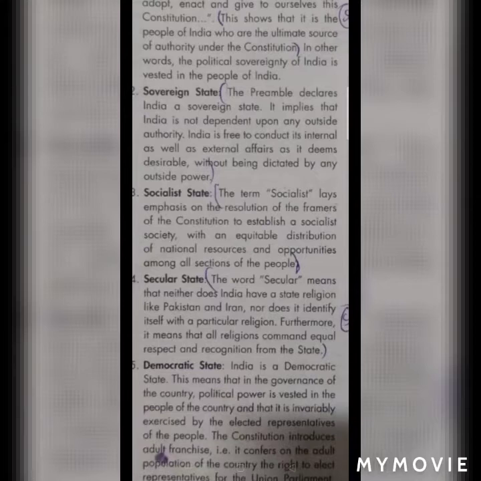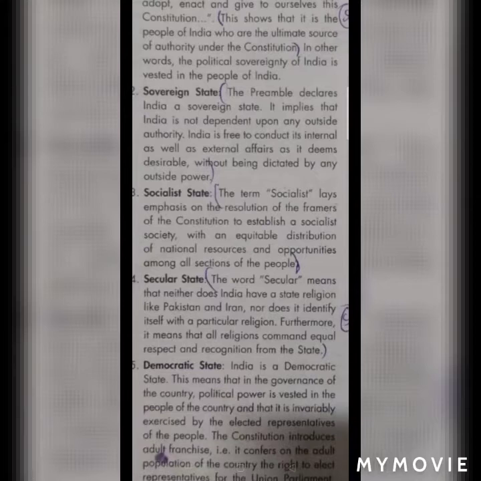Now we see the next word, which is also printed in capital letters: Sovereign. The preamble declares that India is a sovereign state. Sovereign means we are completely independent.